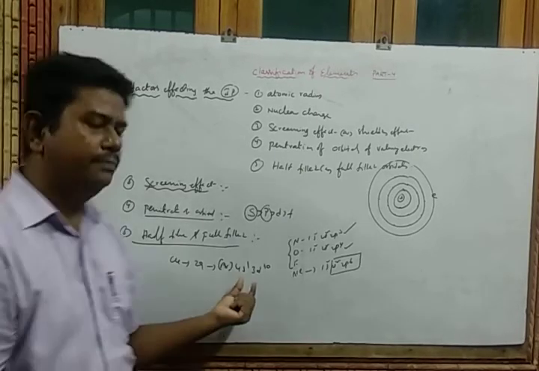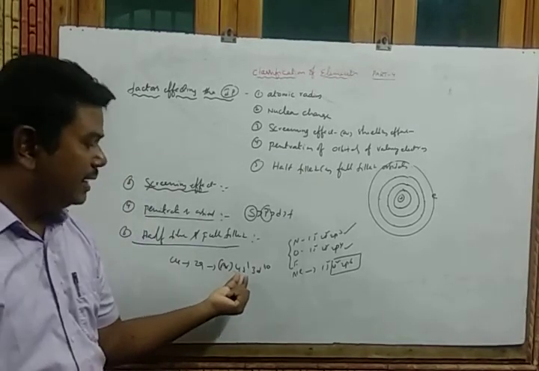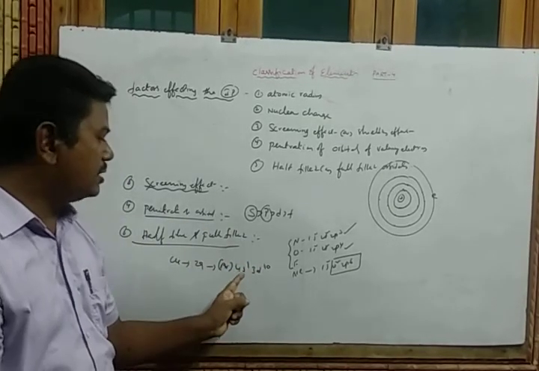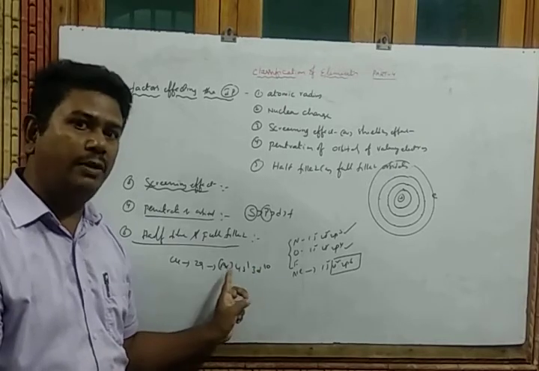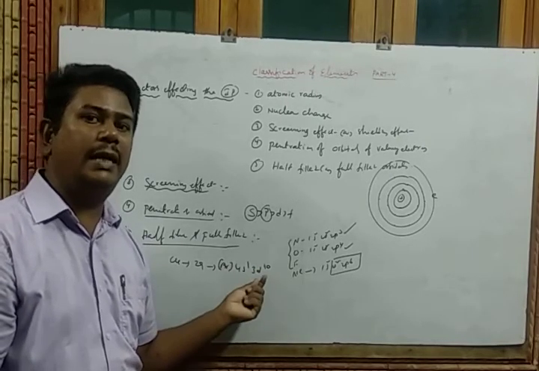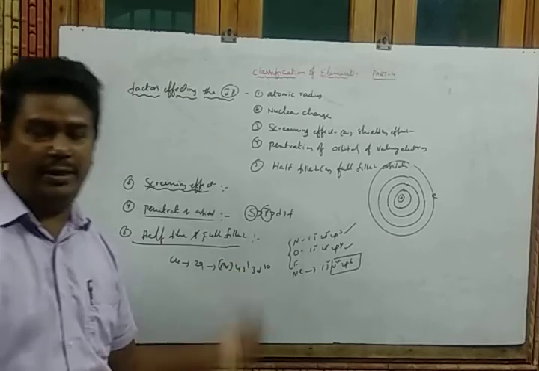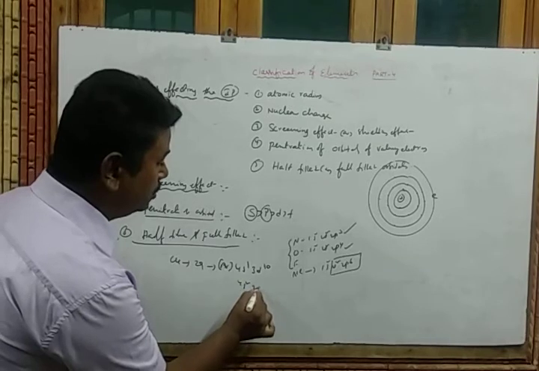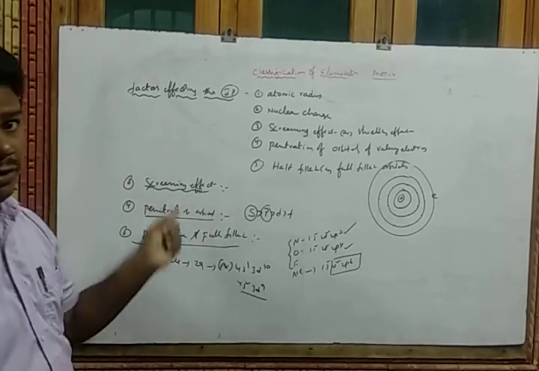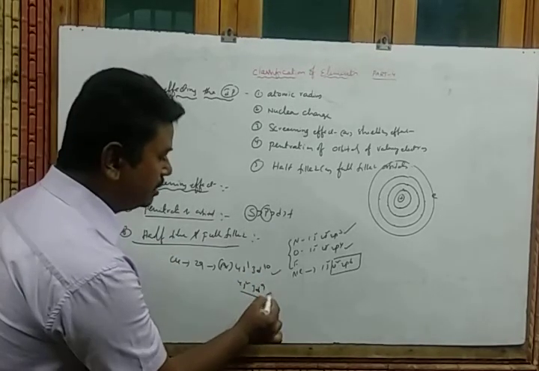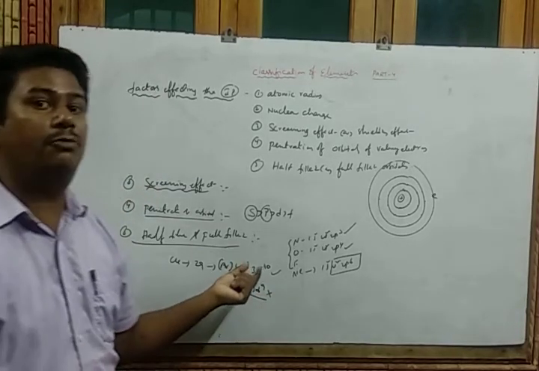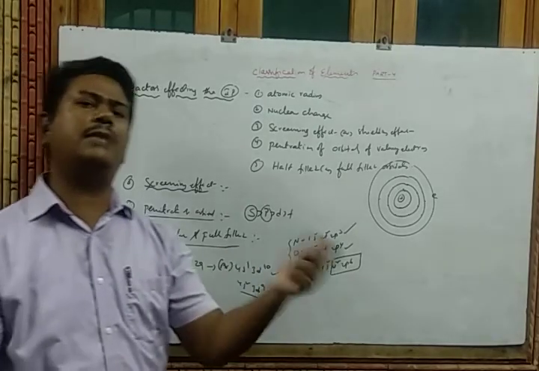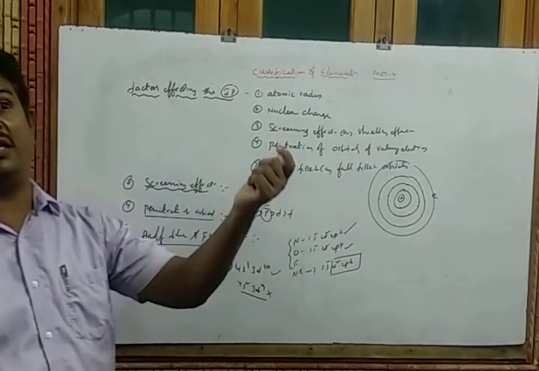So why are we writing this? The s orbital can accommodate only 2 electrons, whereas the d orbital accommodates 10 electrons. If an electron is excited from the s orbital to the d orbital, the d orbital is full filled and the s orbital is half filled. Then it is more stable than the configuration 4s2 3d9. So that's why we accept this electronic configuration and not the other one, because half filled orbitals are more stable than unfilled orbitals. Okay? As well as that, full filled orbitals require more energy.